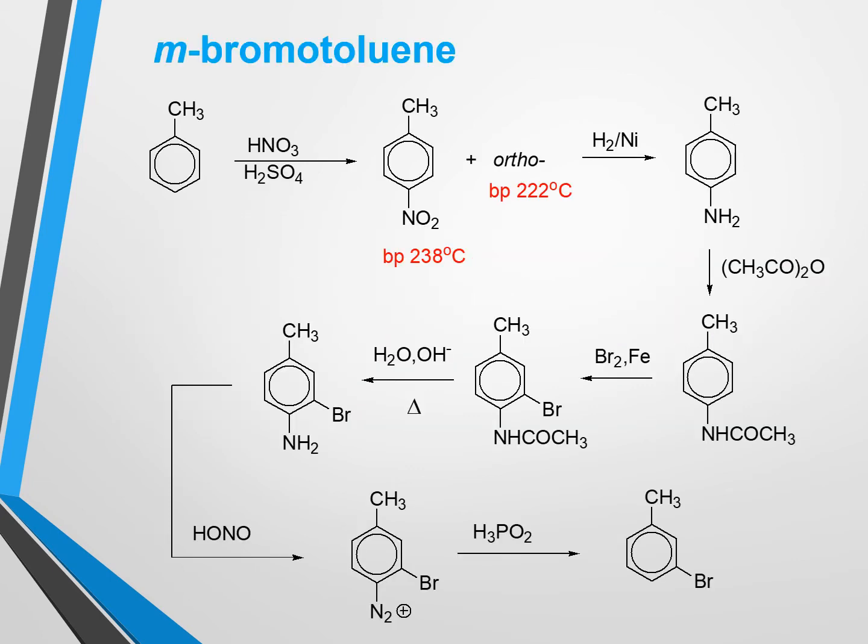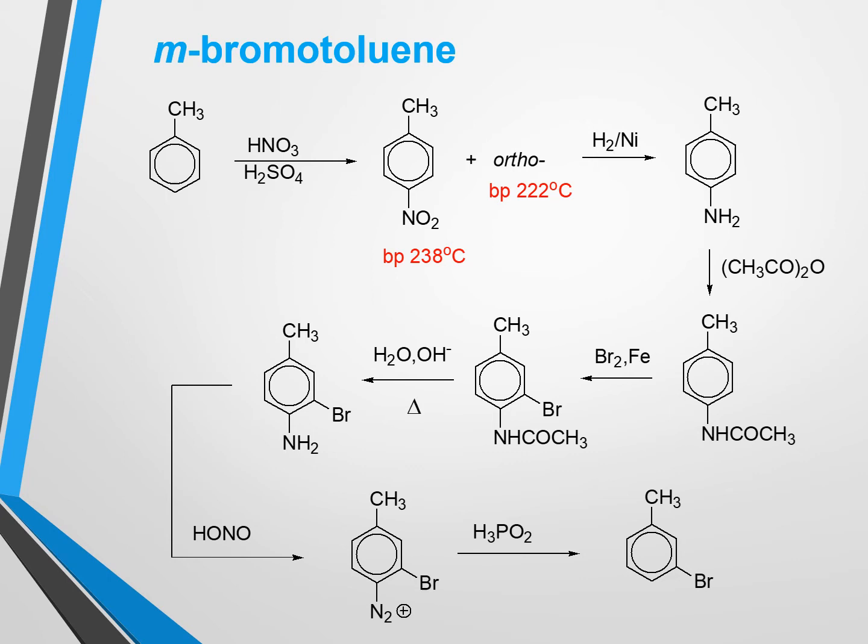Now I will discuss the preparation of meta-bromotoluene from toluene. We cannot get meta-bromotoluene from toluene by a one-step bromination reaction because, as all of you know, the methyl group is ortho-para directing for electrophilic aromatic substitution reactions. In that case, it's not possible by a one-step reaction to get meta-bromotoluene from toluene. So we have to follow another synthetic pathway.